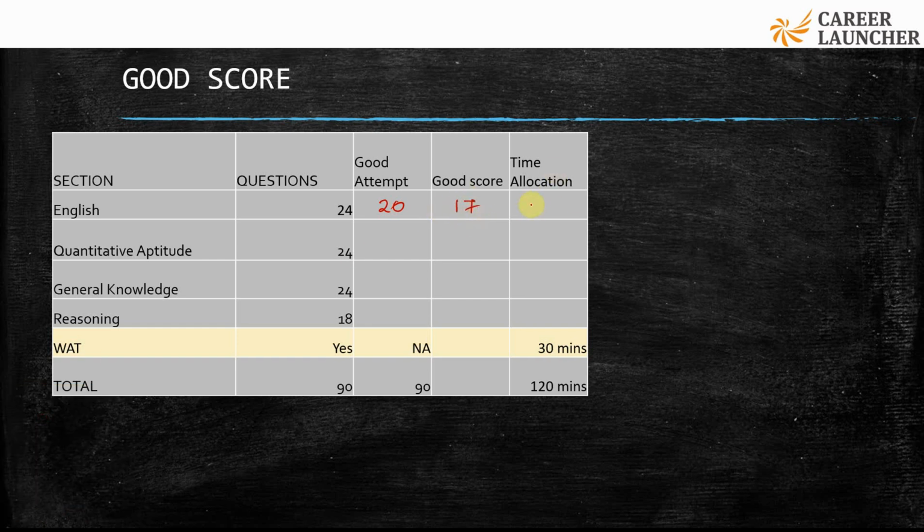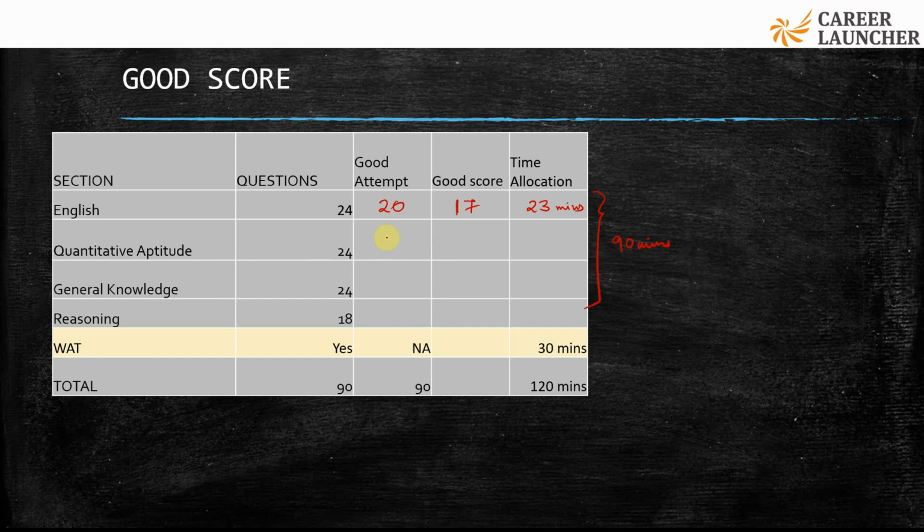And we said we have 90 minutes in all, since 30 minutes are going elsewhere. So out of the 90 minutes I would suggest you give around 1/4 of the total time. 1/4 of the total time comes out to be 90 divided by 4, roughly 22.5 to 23 minutes over here. Okay.